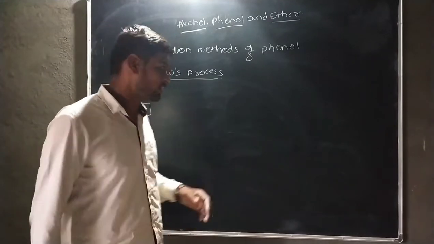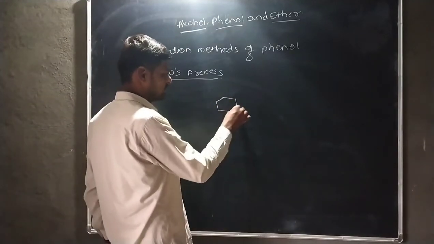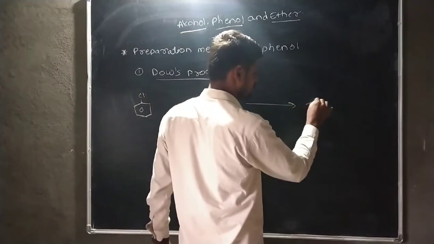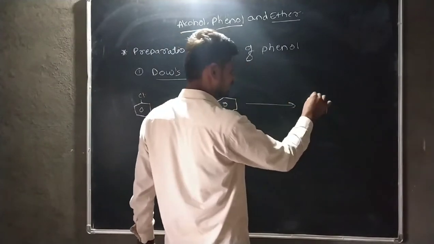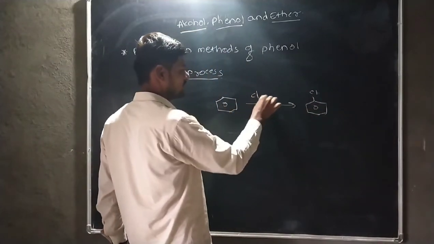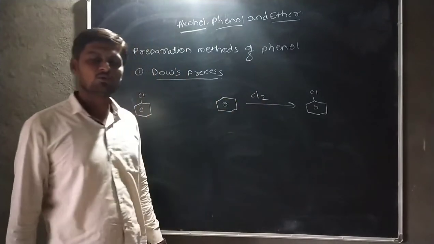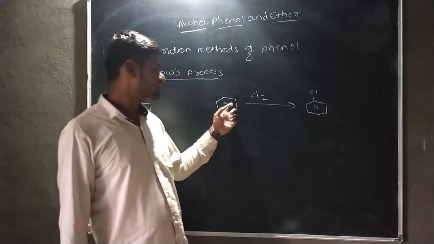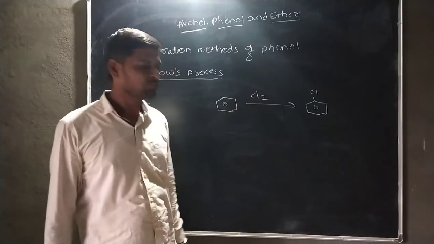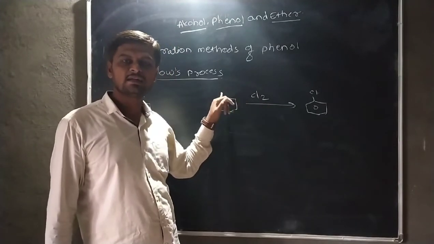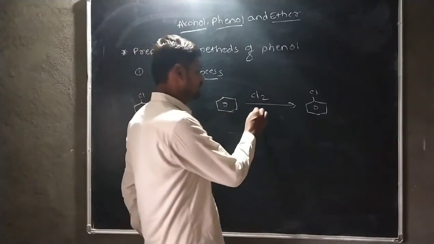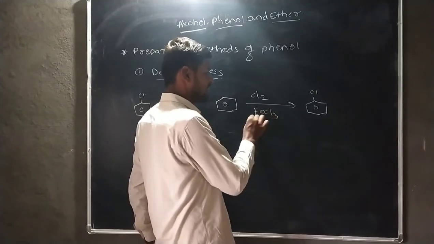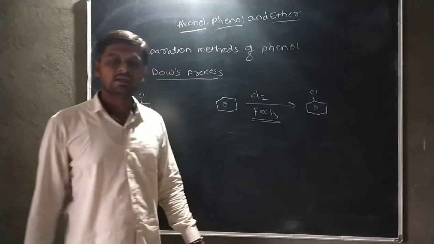benzene. Okay, then here we consider the benzene. The benzene gets converted into chlorobenzene. That means here is an electrophilic substitution reaction. The chlorine acts as an electrophile, and this benzene shows the electrophilic substitution reaction. But this chlorine is not directly attached to this benzene ring. Therefore, FeCl3 is used as a catalyst.